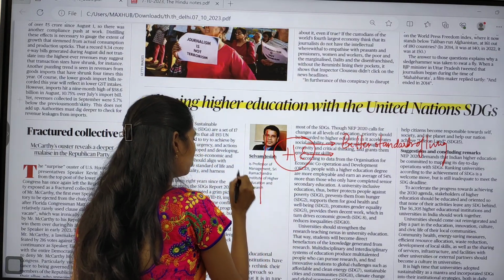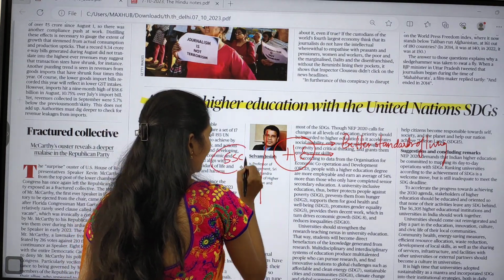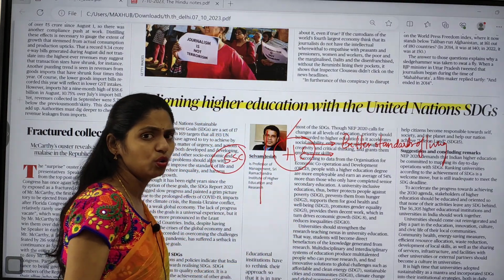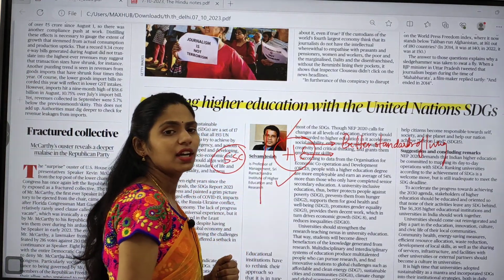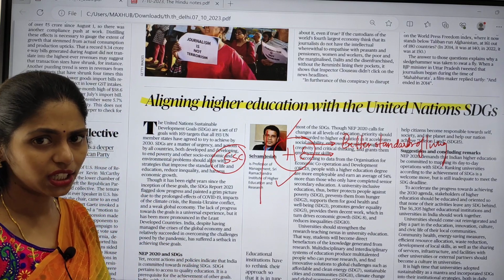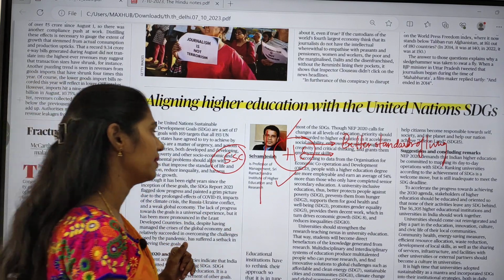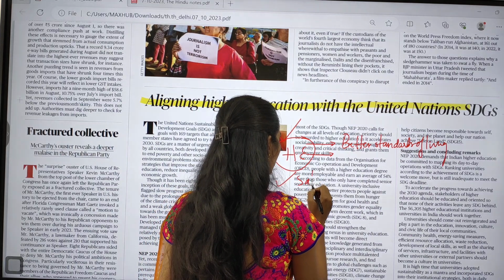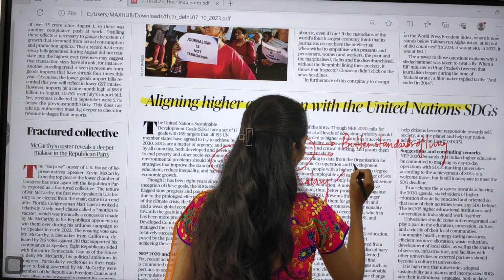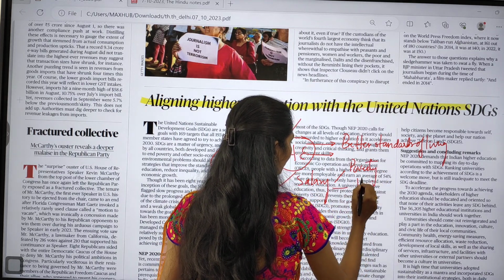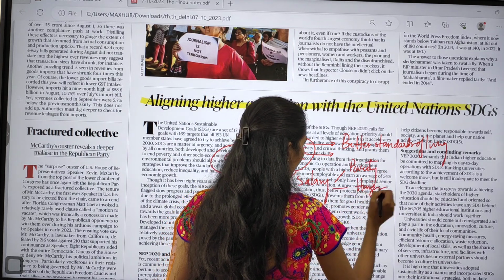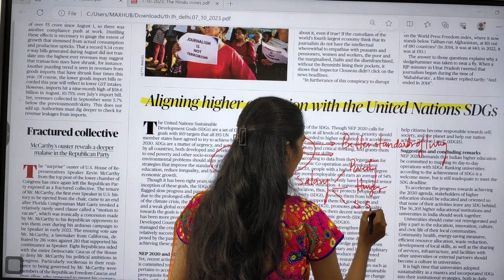If you compare the students who completed SSC and those who completed higher education, who will be getting the higher salary? Obviously the people who continue or complete higher education will get the higher salary. Whenever salary is more, they will help fight against poverty, they will help fight against hunger, and we will even have a better standard of living.